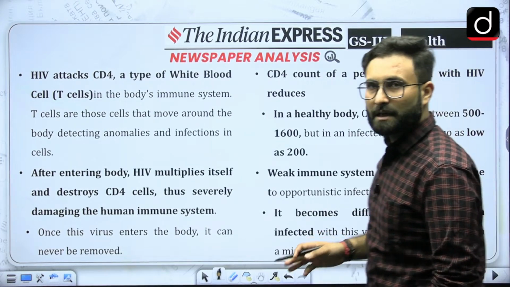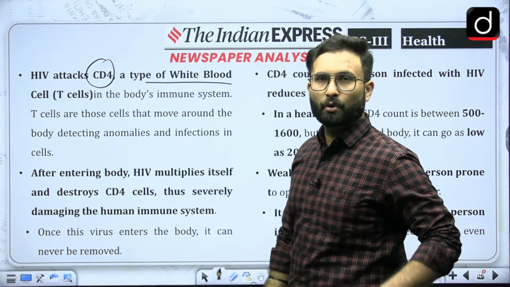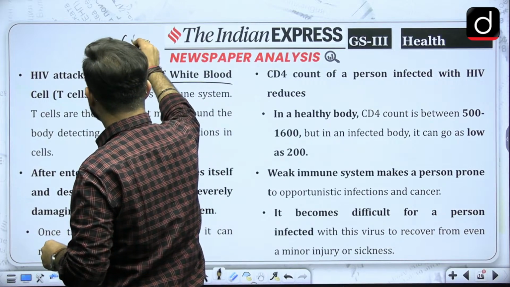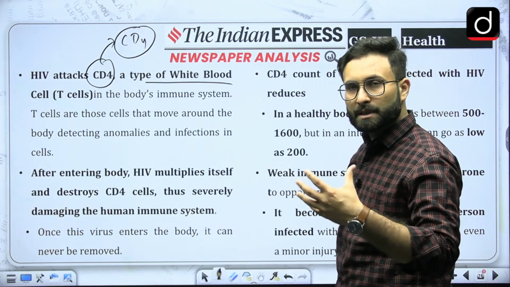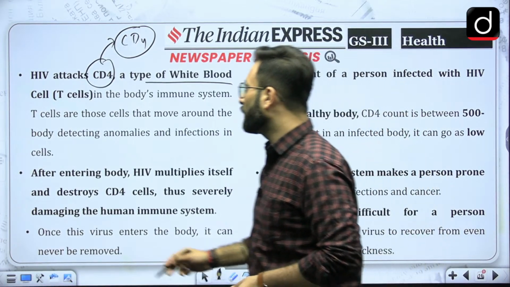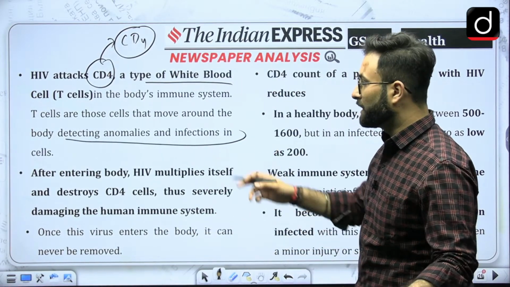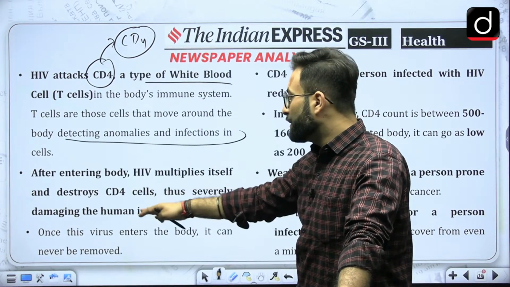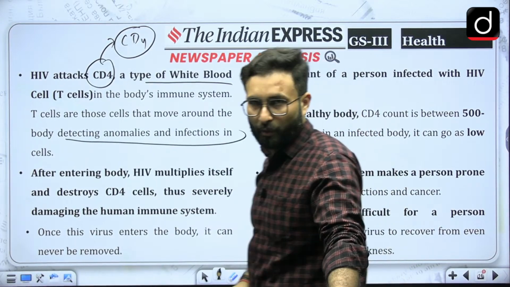Now, if we talk about HIV, here you can see HIV attacks the CD4, a type of white blood cell. When we are talking about the disease, you should know that it is attacking the CD4. This is a type of T cell, that is your white blood cells, which is there in the body and is basically responsible for your immune system. T cells move around the body, detecting anomalies and infections in the cells, and then they alert the other cells. After entering the body, HIV multiplies itself and destroys the CD4 cells, thus severely damaging the human immune response. Once the virus enters the body, it can never be removed. Okay, so that is one thing.